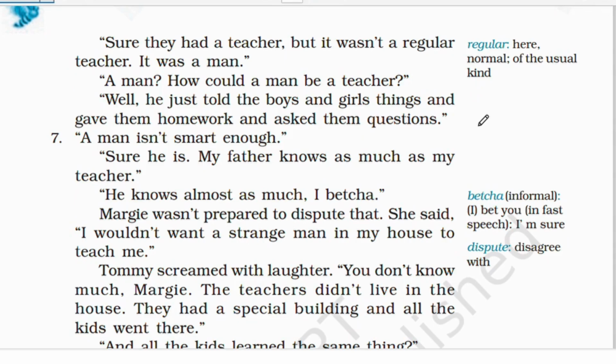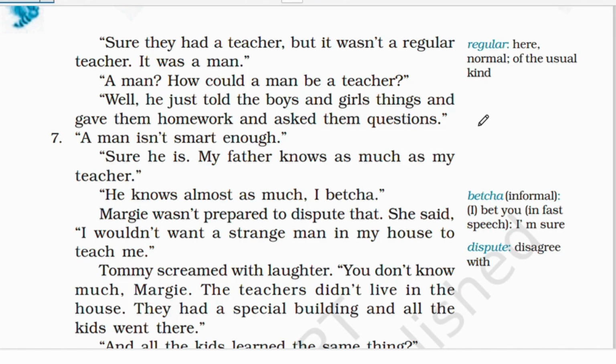But then Tommy is like, sure he is. My father knows as much as my teacher. So he is saying that my father has as much knowledge as my mechanical teacher. He knows almost as much, I betcha. So he's putting a bet, right? What he's saying is that my father knows almost as much as my mechanical teacher. So obviously, a man can be a teacher.